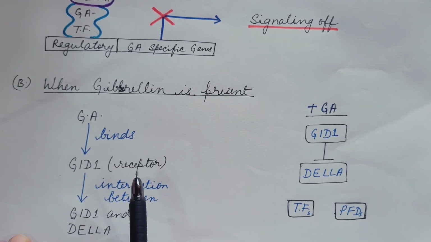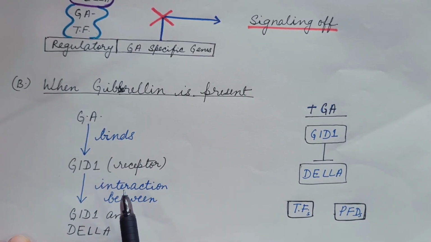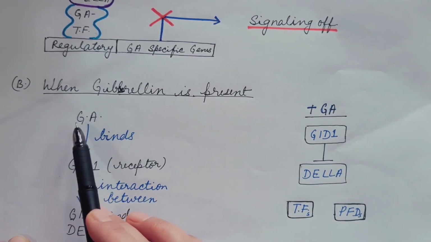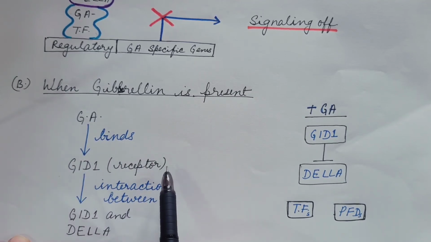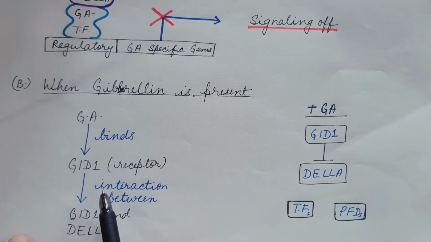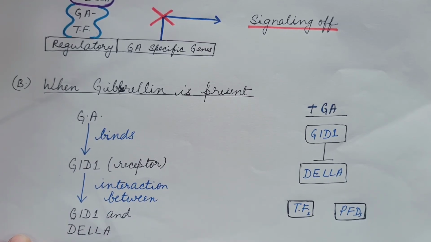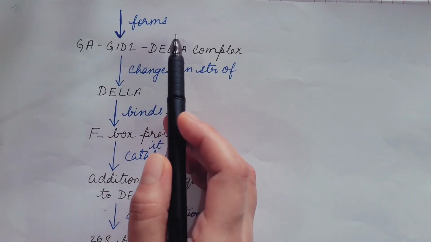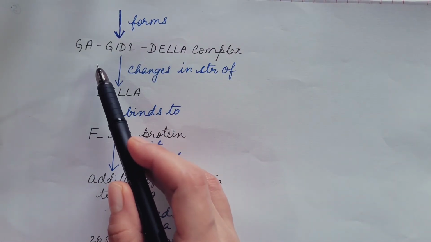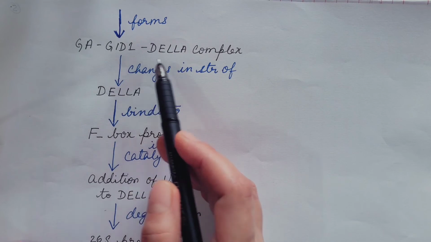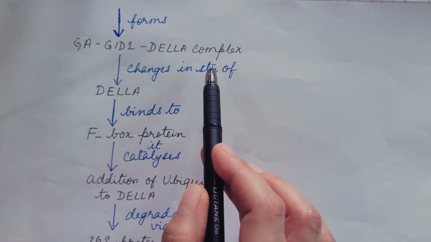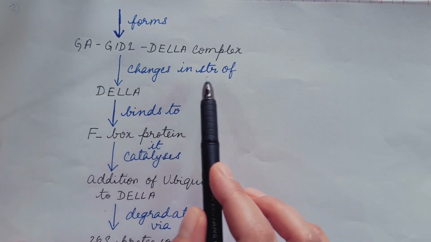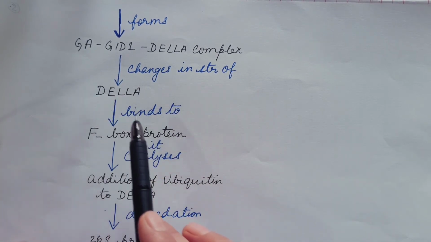Let us understand this mechanism in detail through this flowchart. Gibberellin binds with GID1, that is receptor. This binding results in the interaction between GID1 and DELLA protein. Hence, it forms GA-GID1-DELLA complex. And this complex formation results in changes in structure of DELLA protein.